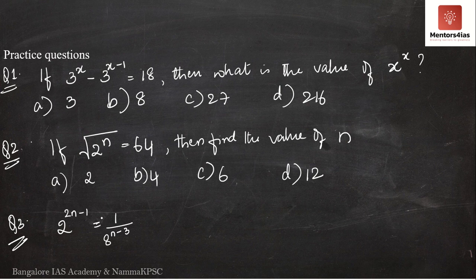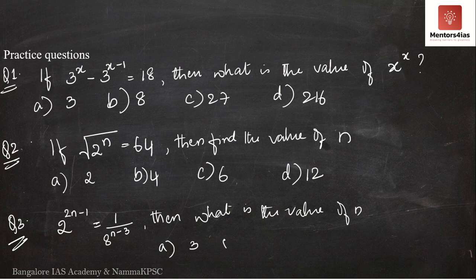So then what is the value of n? Option A is 3, option B is 2, option C is 0, option D is minus 2.